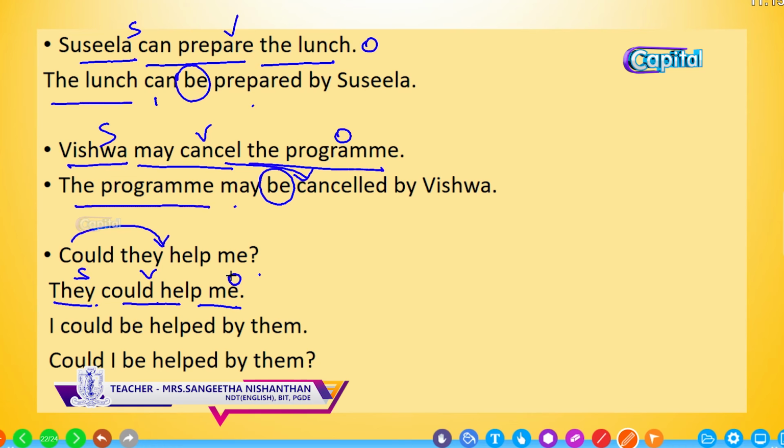Here, what could they help? No, that does not give the answer. Whom could they help? Me. So here me is the object. When we change it into passive, it should be the subject. So the subject pronoun is I. I could be plus past participle, helped by. They is now the object, so it is them.